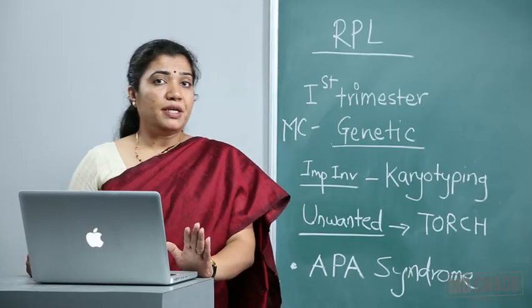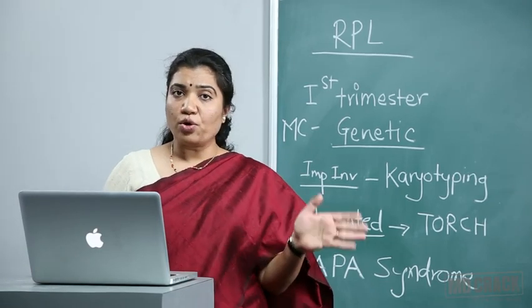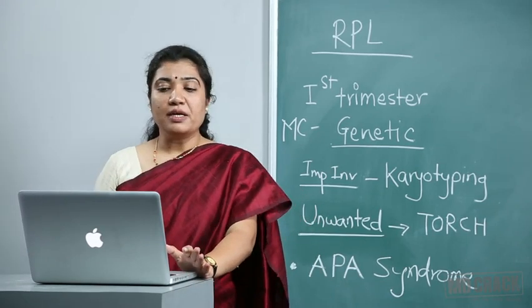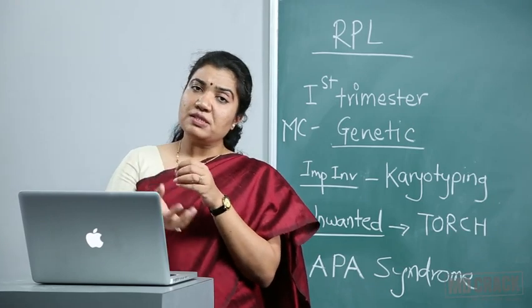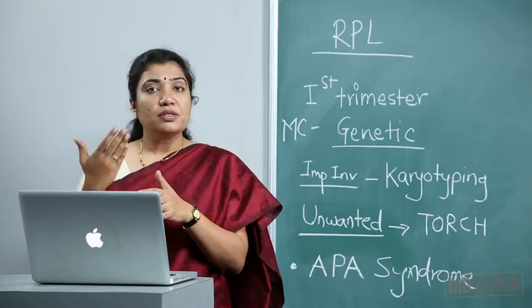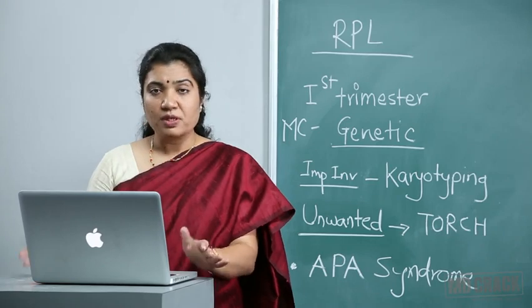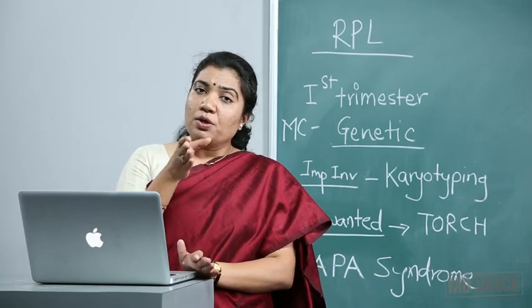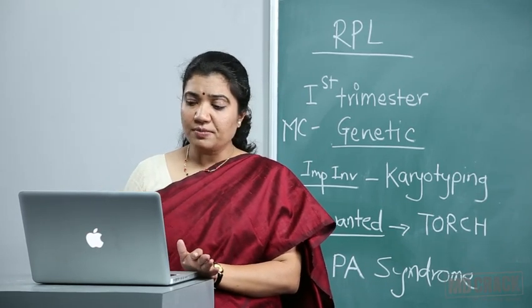Now coming to the other entity, other cause of recurrent pregnancy losses, which is anatomical, cervical incompetence. There is painless cervical dilatation in 2nd or early 3rd trimester, and what happens, the membranes start ballooning out, or there is ascending infection and rupture of membrane take place, or gradually the patient aborts. So this is the consequences of cervical incompetence. Usually it is seen after 16 weeks to 24 weeks anytime.